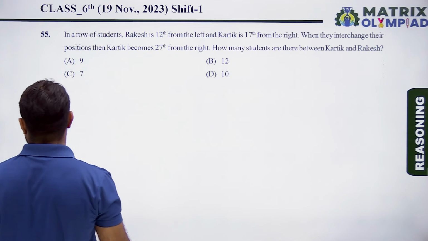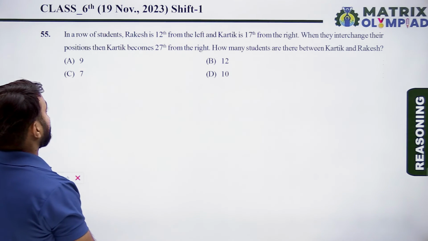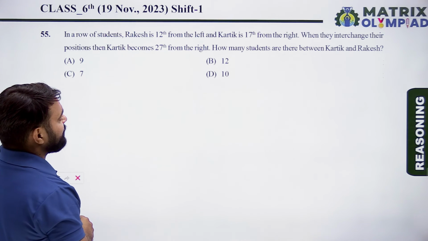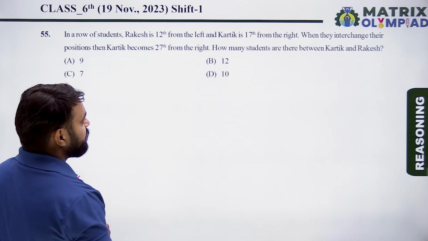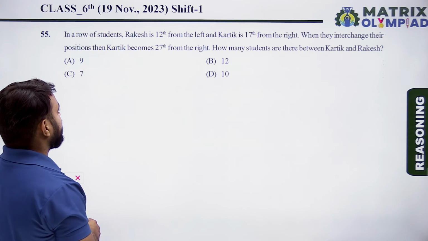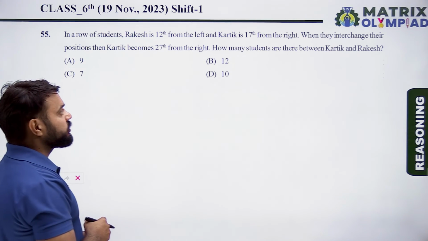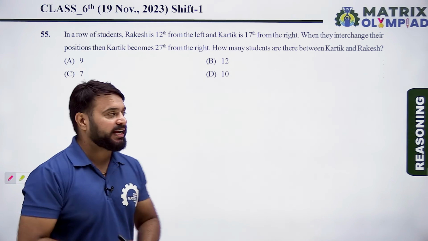So the next question is question number 55. In a row of students, Rakesh is 12th from the left and Karthik is 17th from the right. When they interchange their positions, then Karthik becomes 27th from the right. How many students are there between Karthik and Rakesh?